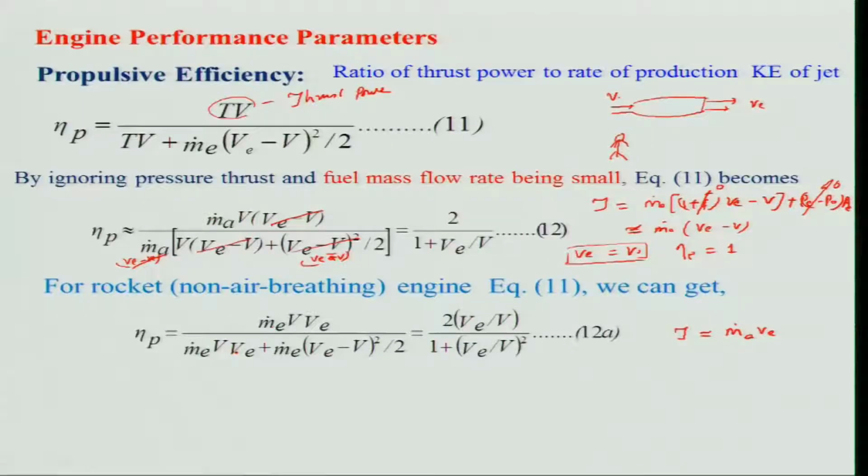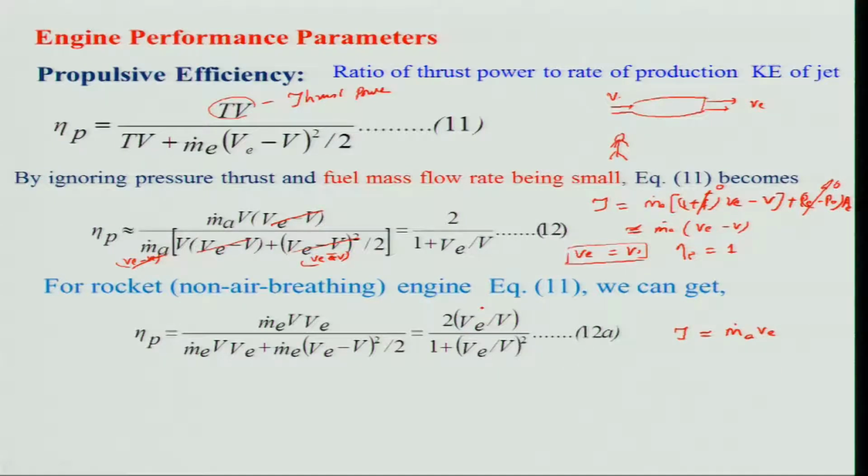So, my thrust expression will be m dot simply into V E, right. So, I am putting it here, and if I simplify, I will get 2 V E divided by V, divided by 1 plus V E by V whole square. If you look at it, it is similar, but not the same, that is the difference. That is, this square is coming in the 1 plus V E by V square, and here another term is coming in the numerator. So, that is the difference, right.